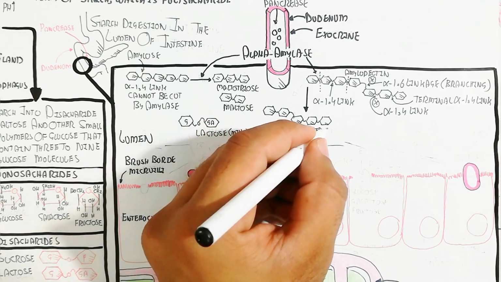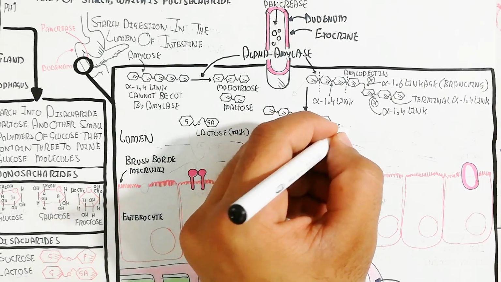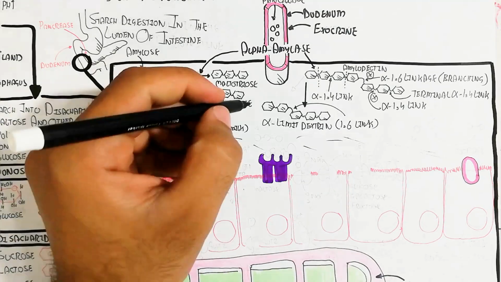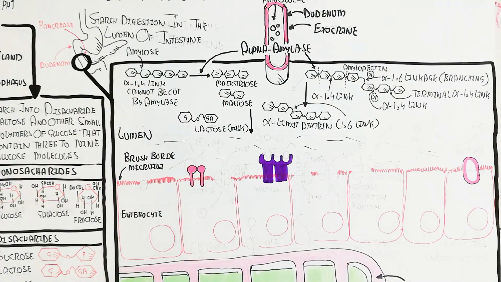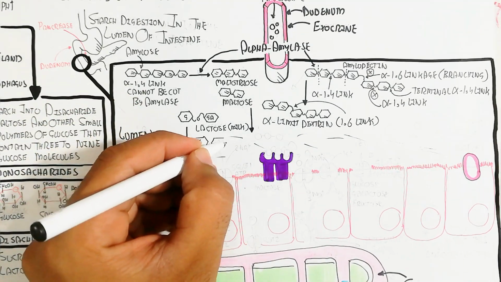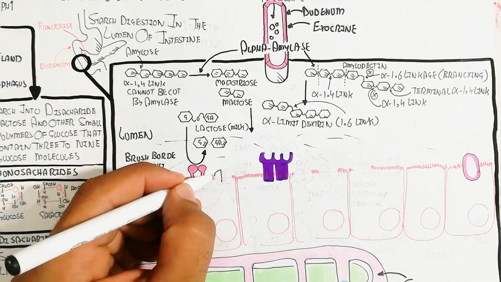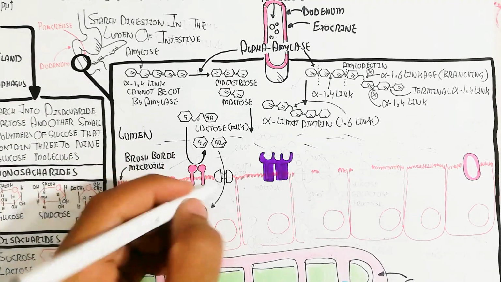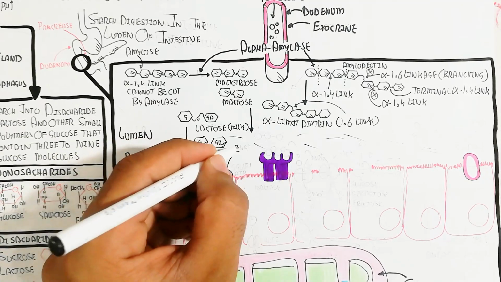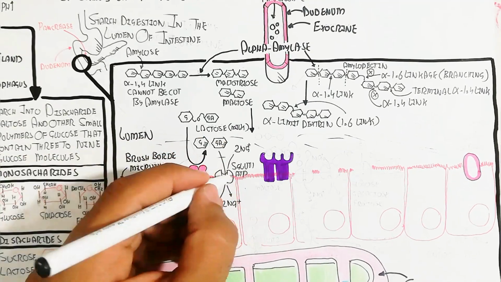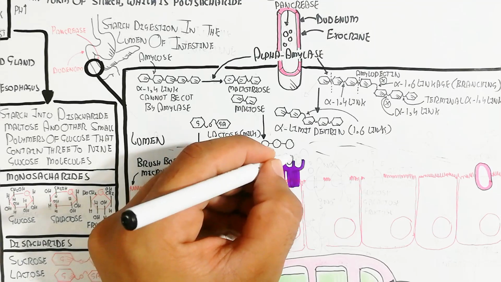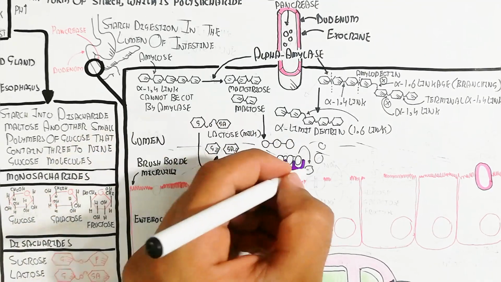This alpha limit dextrin contains 2 to 3 glucose residues branching, combined with the 1 to 6 linkage, the 1 to 6 beta linkage. In this way, this is the glucose and galactose. In the presence of lactose, the lactase enzyme is present in the brush border cell, which will cut and digest it to produce glucose and galactose. These will enter through the GLUT1 channel, a symport, where ATP is used for sodium to move inside, and glucose will enter the enterocyte.